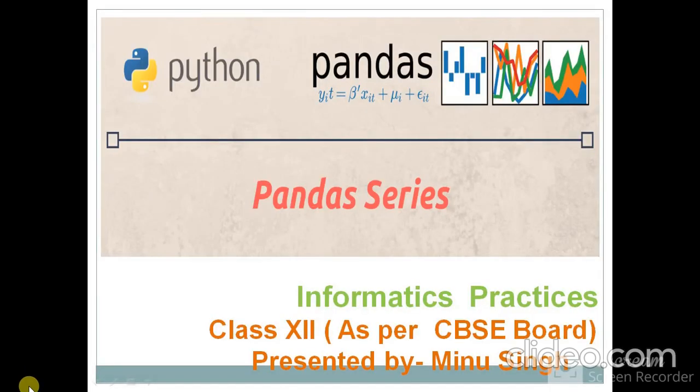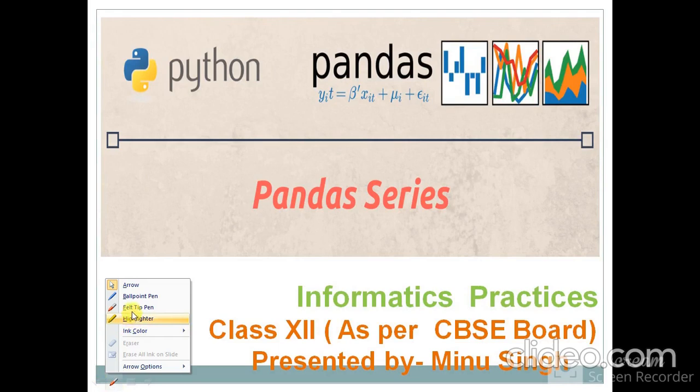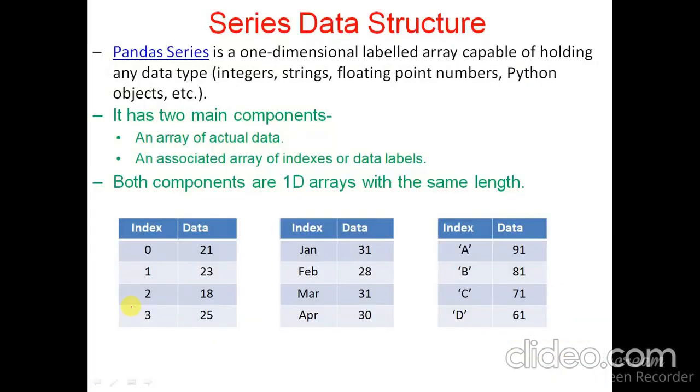We are going to learn about the Python Pandas series. So here, let us begin. Pandas series, simply, is a data structure that is one-dimensional and capable of holding any data type, meaning it can hold integer, string, floating point number, Python object, etc.